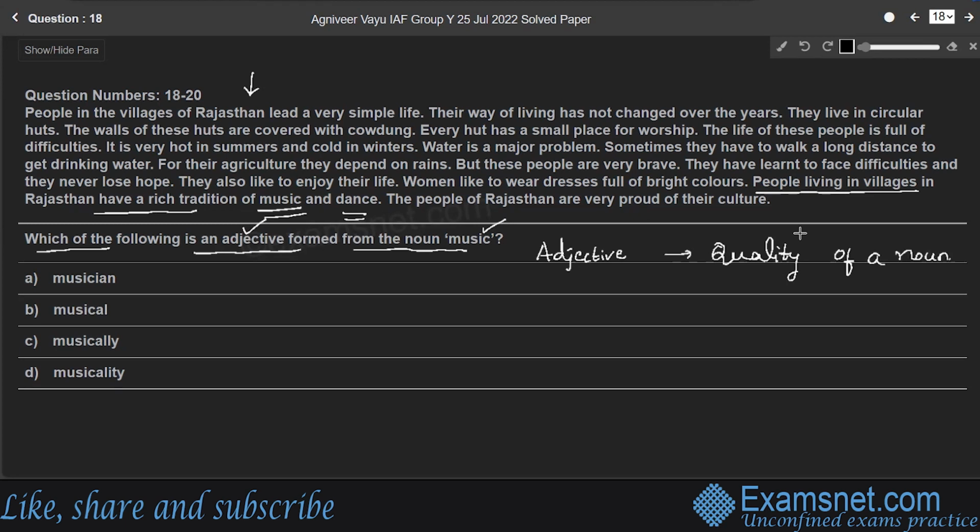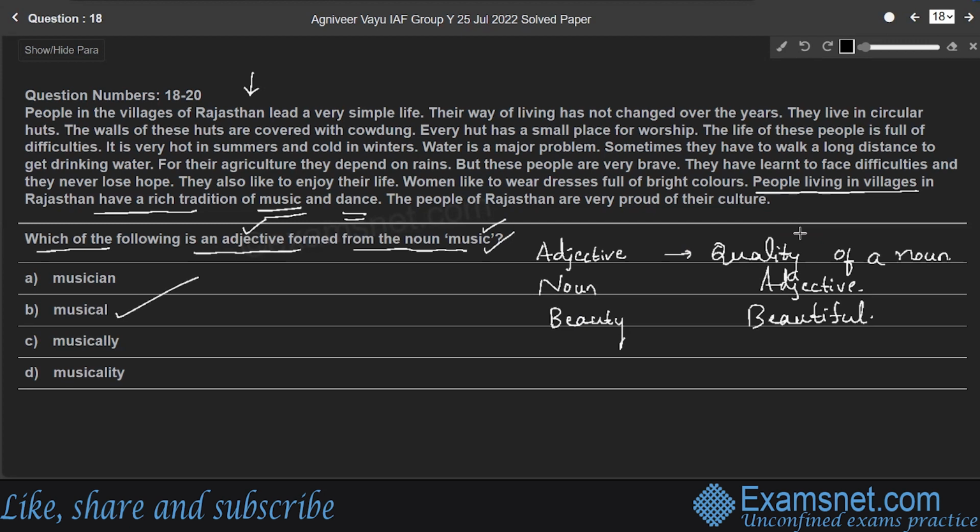So for example, we'll take a noun, beauty. Beauty is a noun, right? Its adjective form is beautiful, right? So it tells the quality of the noun. So beautiful is the quality of the noun, which is adjective. Similarly, music is a noun. Its adjective form is musical, right? So option B is the right answer.